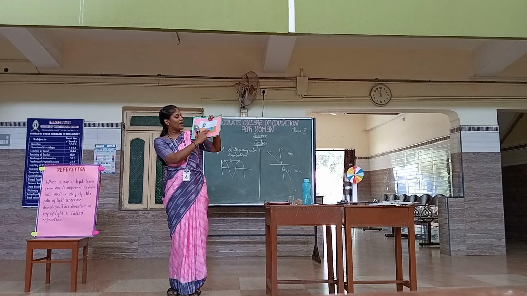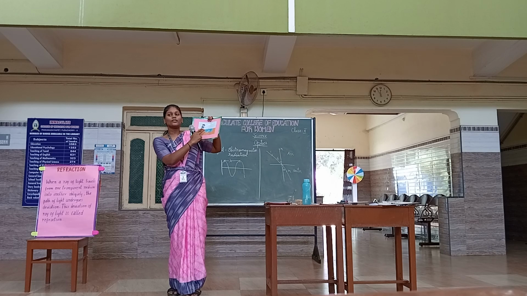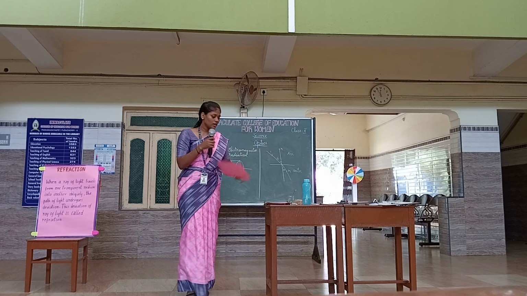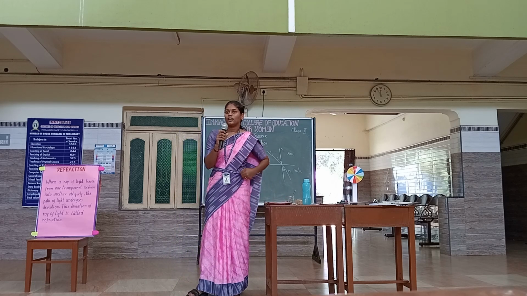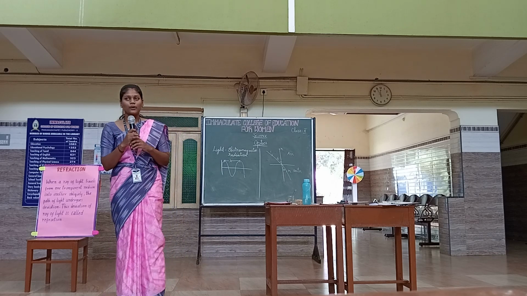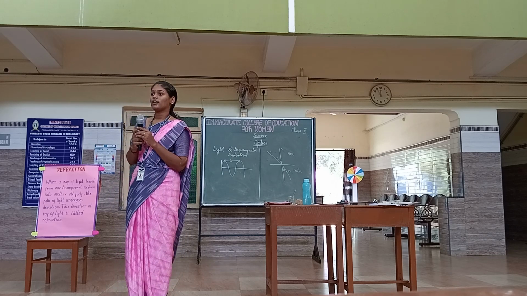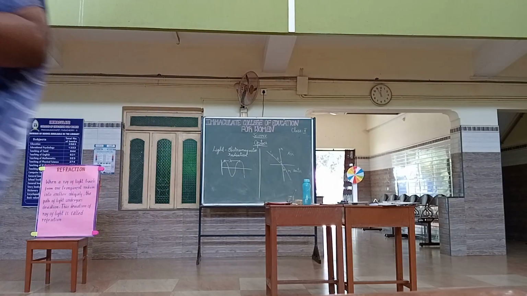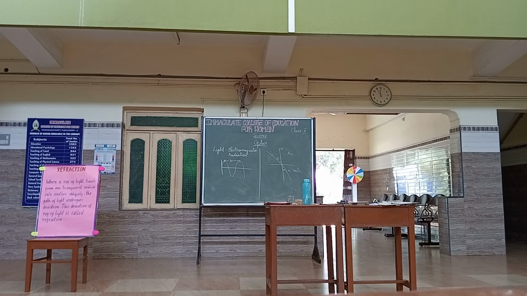First, it passes through water and then through air. So there is a bending of light here. This is refraction. So refraction is clear? Yes, ma'am. Can anyone say what is refraction? A definition? Bending of light. Yes, very good, sir. Everyone clap.